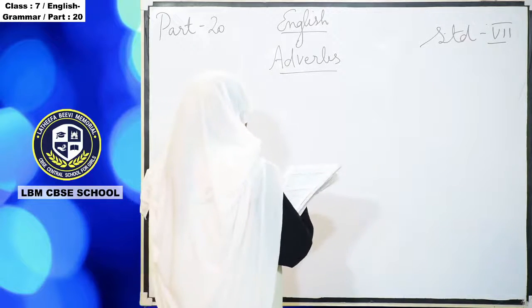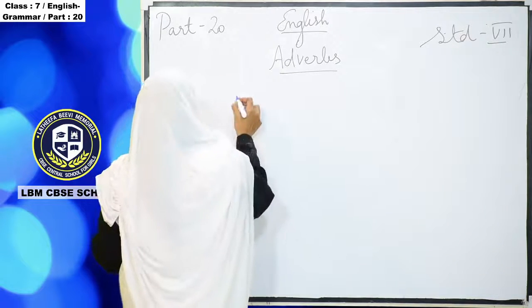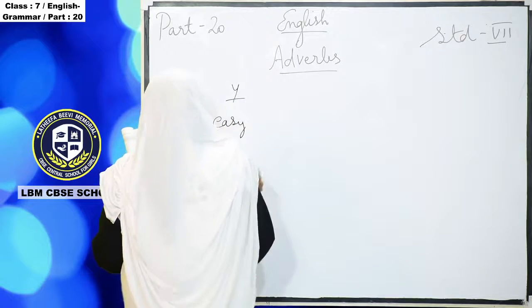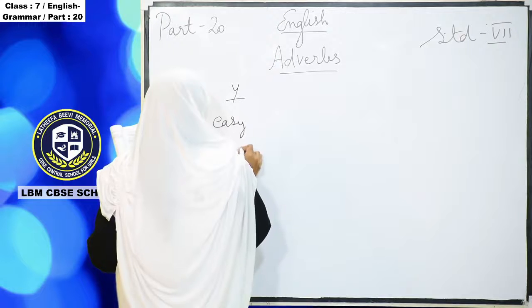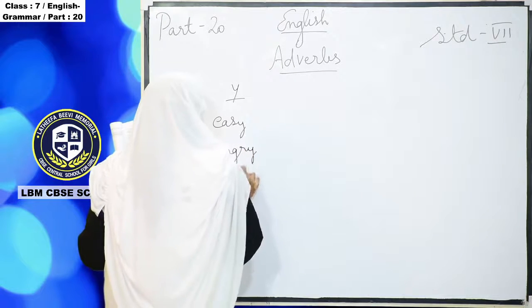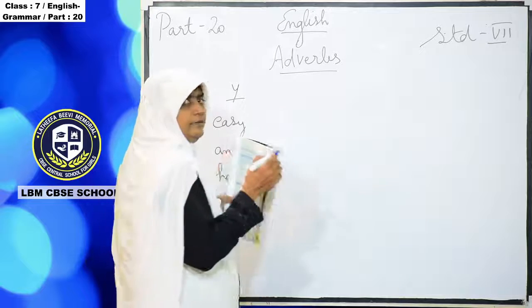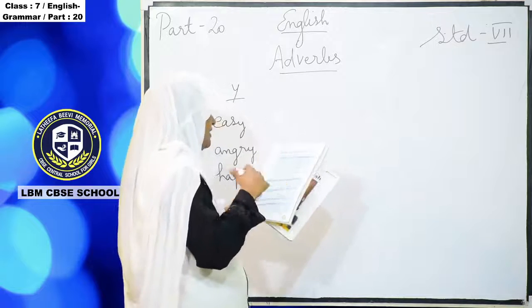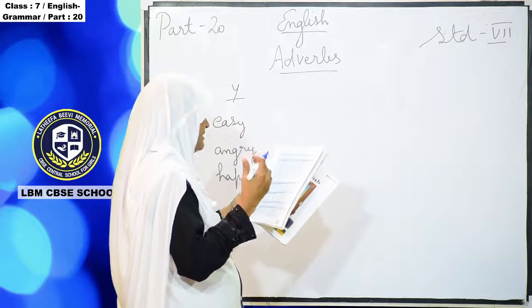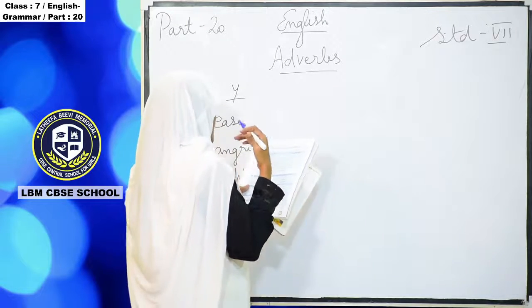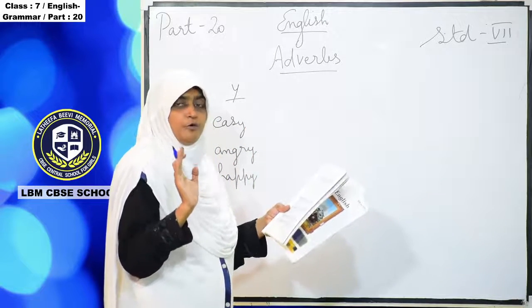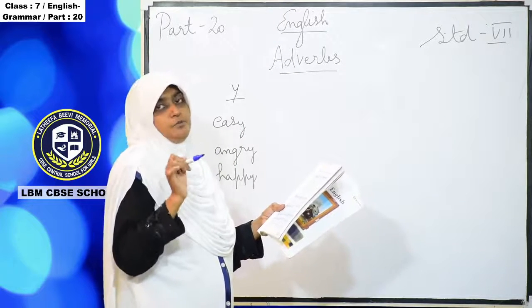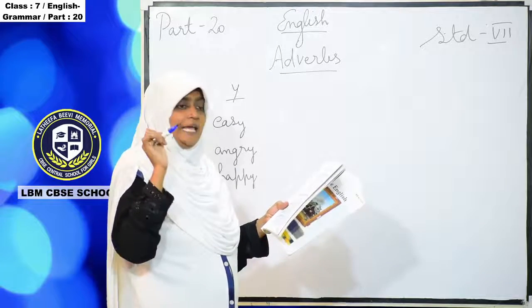So the adjective ends with y. For example, easy, angry, and then happy. So what letter in the end it has? Y. Okay, so it is replaced with i, that is adding with ly. Usually for adverbs ly will come. Here the adjective's y letter comes, which means you have to add ily.